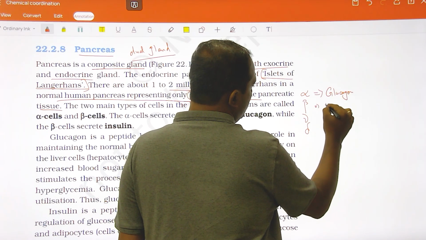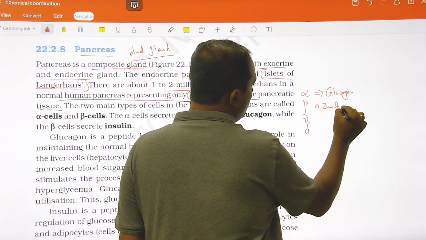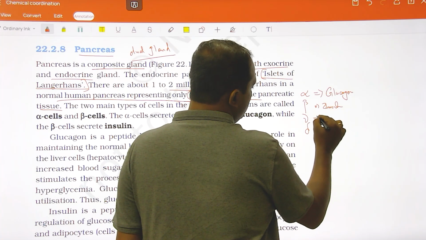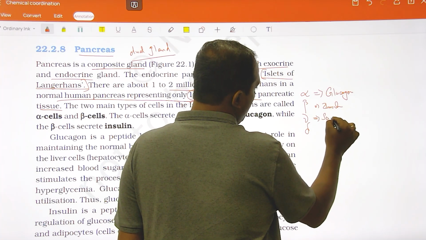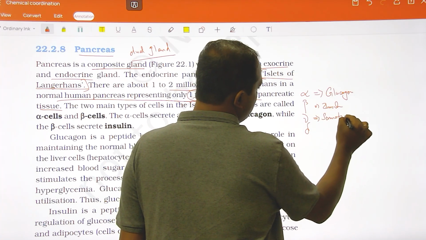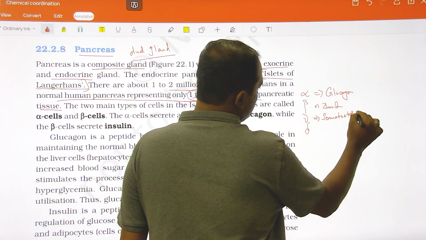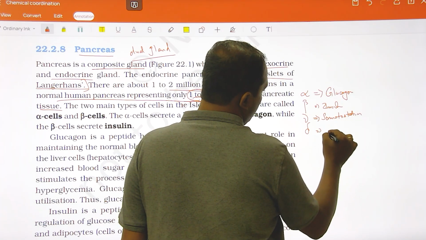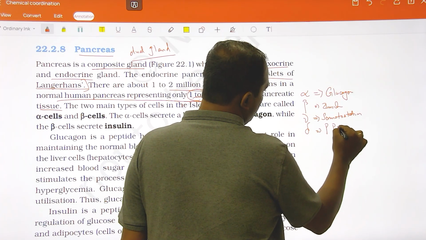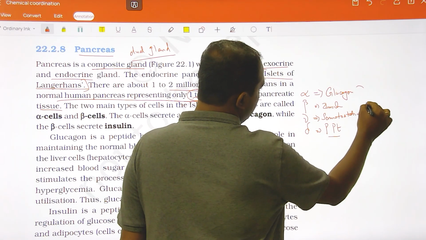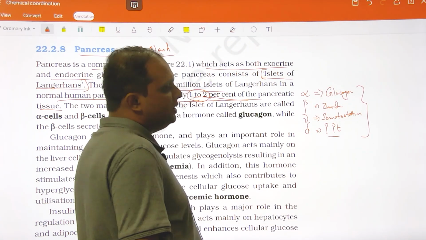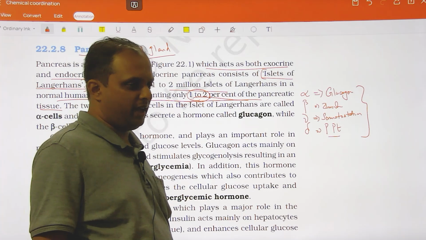Beta cells produce a hormone called insulin, and gamma cells produce a hormone called somatostatin. Delta cells produce something called pancreatic polypeptide. These are the different hormones from the different cells of the islets of Langerhans, right?